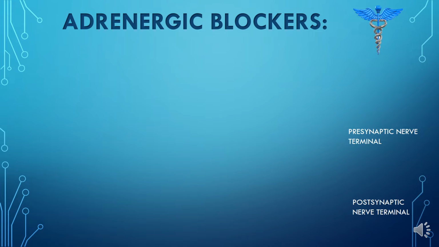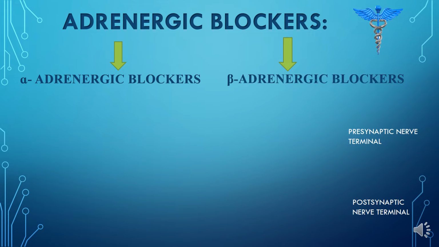Adrenergic blockers, as the name indicates, will block the adrenergic receptors, the receptors that are responsible for stimulating the sympathetic activity. So adrenergic blockers are of two types. One is the alpha adrenergic blockers, while the other one is beta adrenergic blockers. The alpha adrenergic blockers will block the alpha receptors, while the beta adrenergic blockers will block the beta receptors. In this video, we're just going to talk about the alpha adrenergic blockers, and in the next video, inshallah, we will be talking about beta adrenergic blockers.